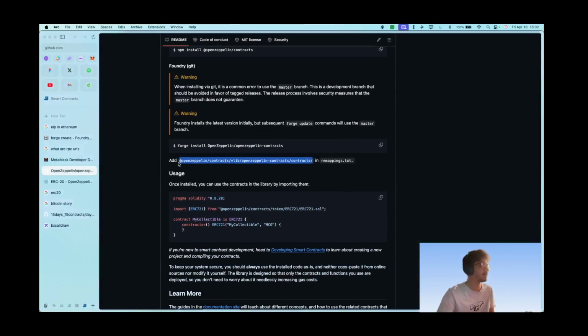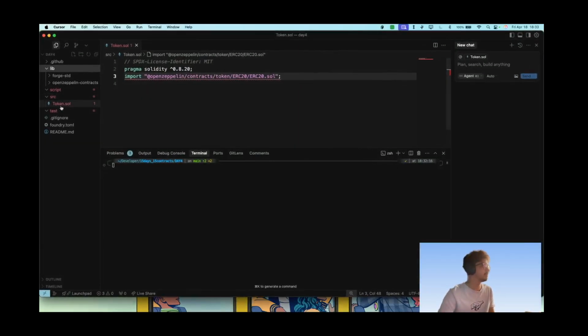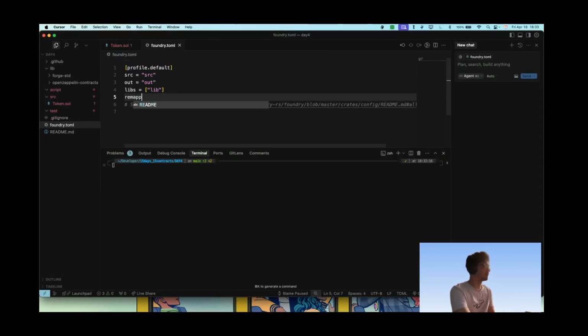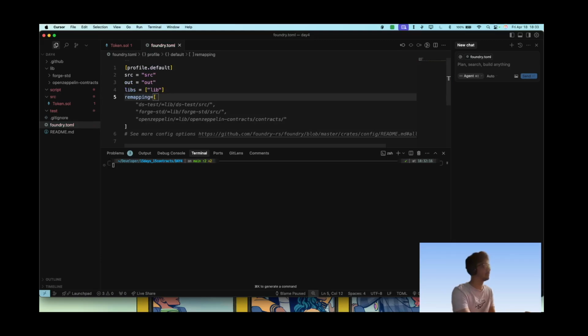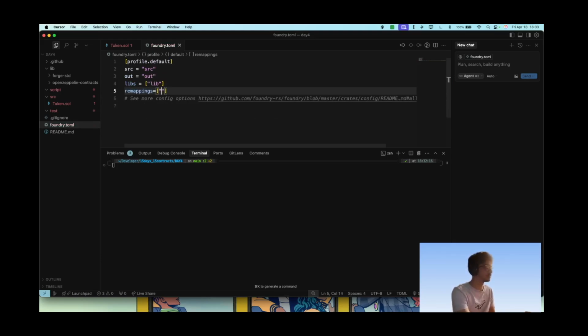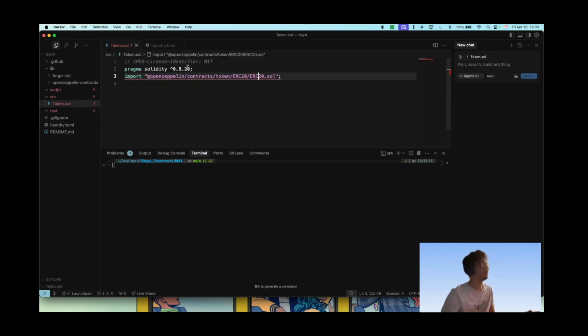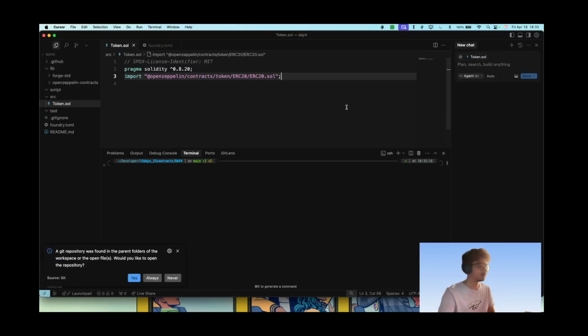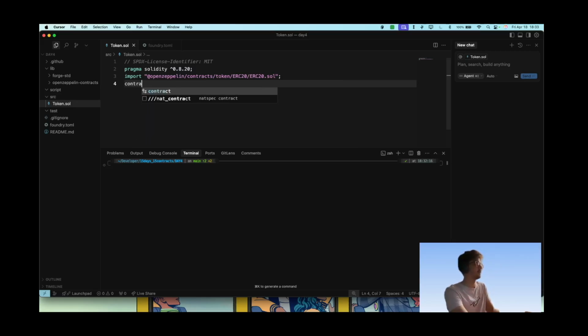So we need to add this remapping. Okay, so where do we add the remapping to? We add it to foundry.toml, which is the config file from where everything is made. Remappings, actually. Yeah, and this will be resolved now. Or if I had to reload the window, this is resolved now. Place the mic here. And let's delete this, and yes, let's get right into it.